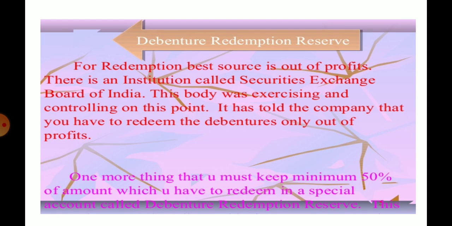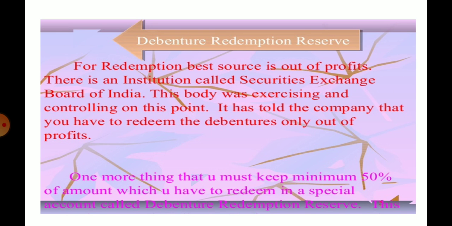Debenture redemption reserve. For the redemption, the best source is out of profit. There is an institution called Securities and Exchange Board of India, that is SEBI. This body was exercising control on this point.